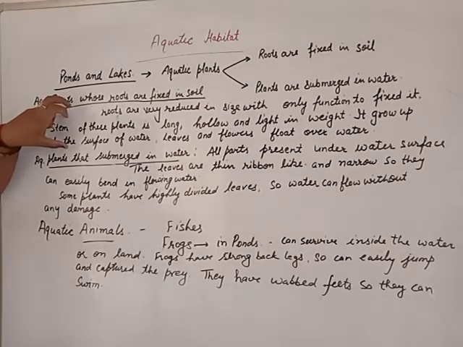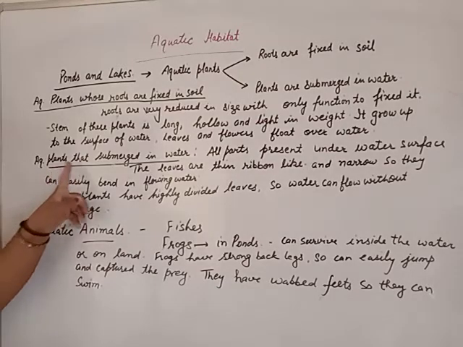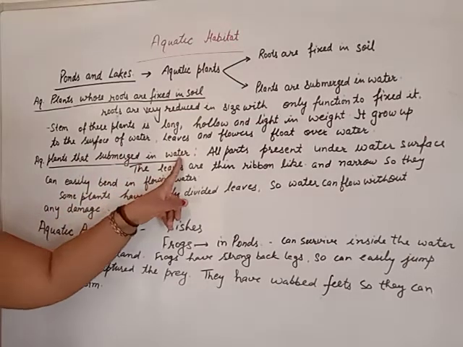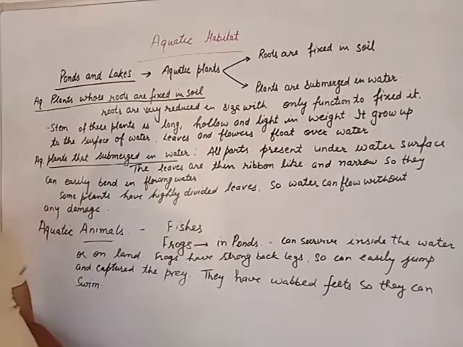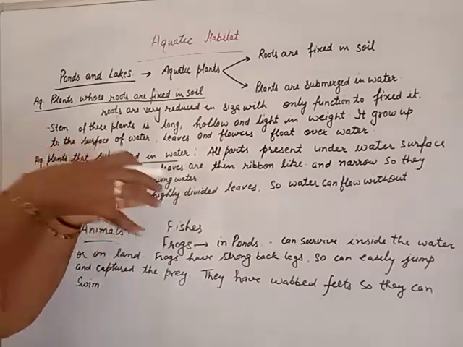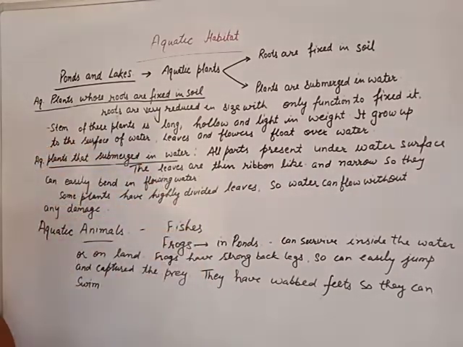These are the types of plants whose roots are fixed in the soil. But some plants are submerged in the water: all parts of the plant are present under the water surface. That means the whole plant is inside the water.